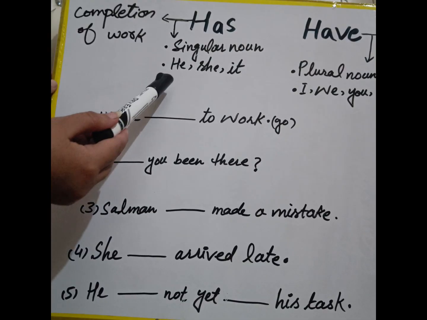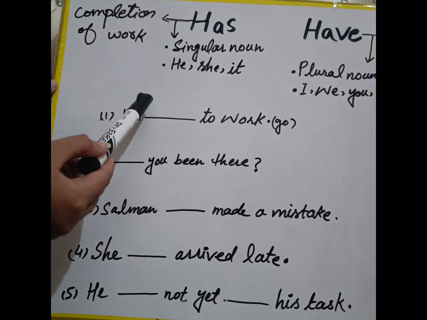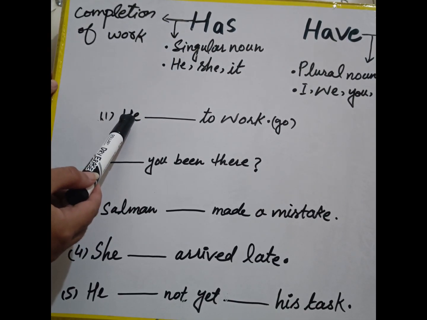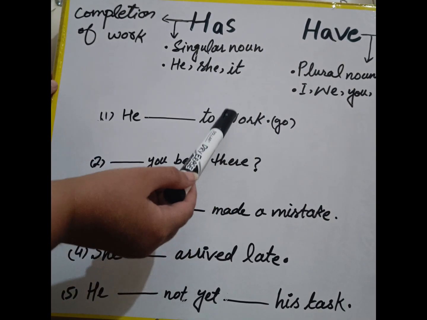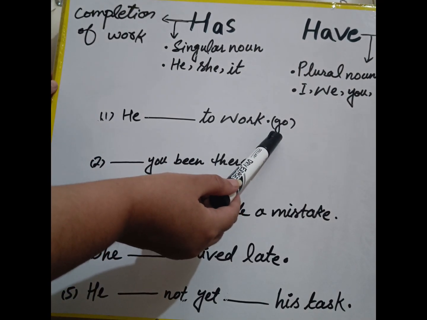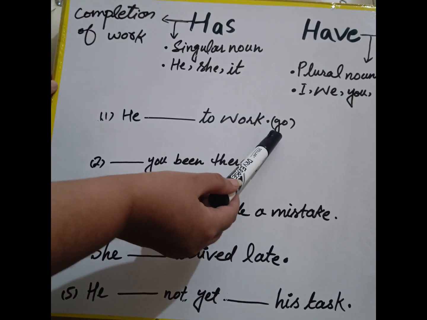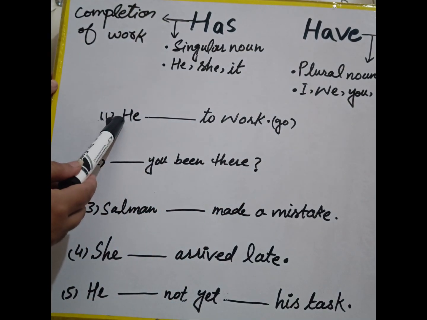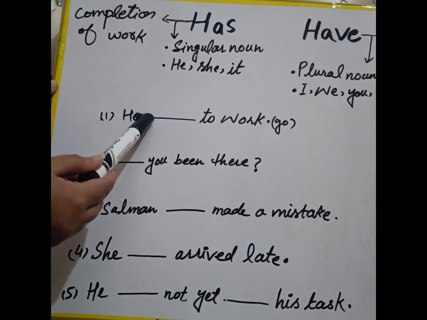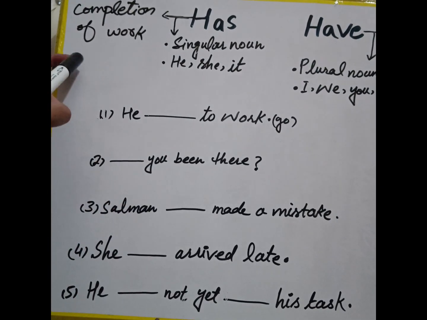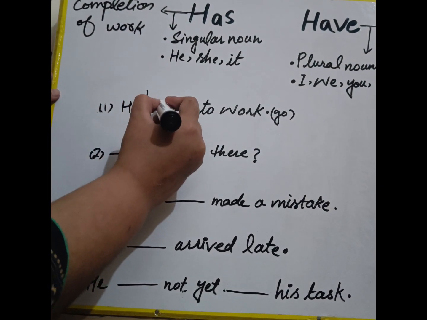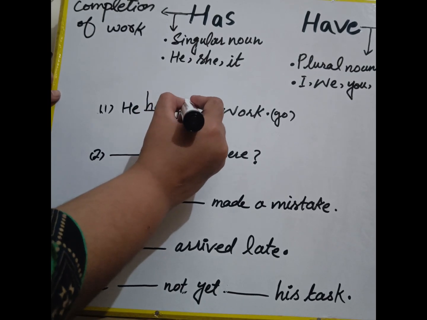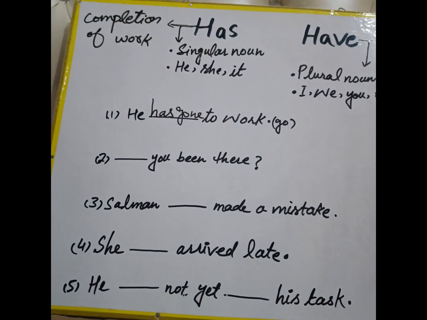Now, as we know that he comes with a has. So the answer is going to be he has gone to work. Go will be changed into gone. That is the third form of go. So the answer is he has gone to work.